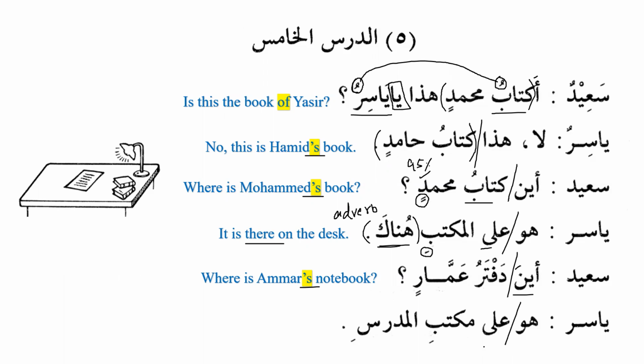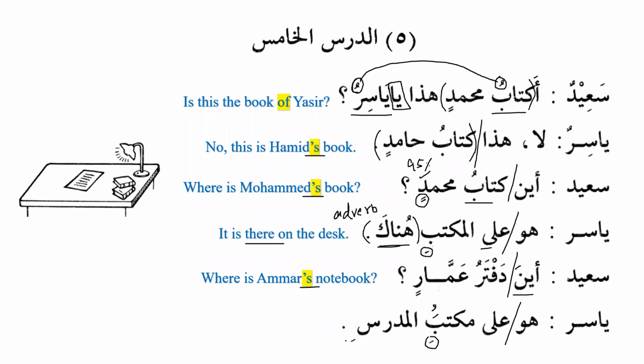Huwa ala maktabi al-mudarrisi. Okay, now something very important. Please note over here. Huwa ala maktabi al-mudarrisi. Maktab, as we can see, this is the thing possessed. This is mudaf. Al-mudarrisi is mudaf ilayh. This is the possessor and this is the thing possessed. Now, please note that the thing possessed can have dhamma, it can have fatha, and it can have kasra.